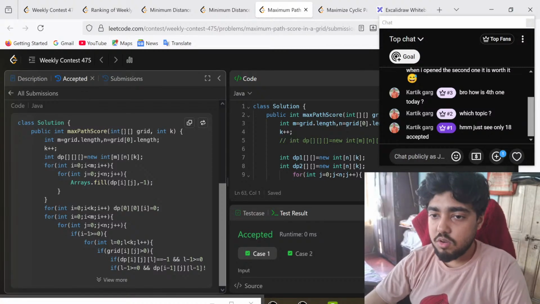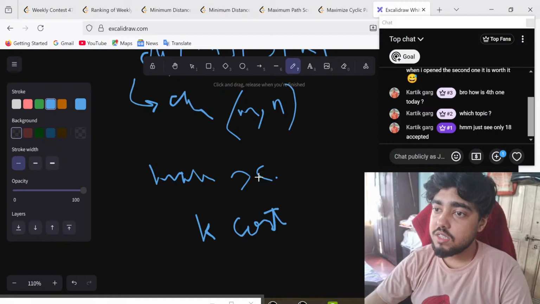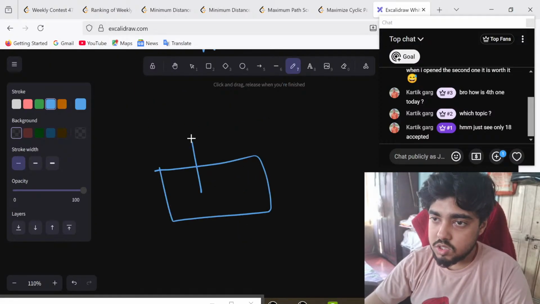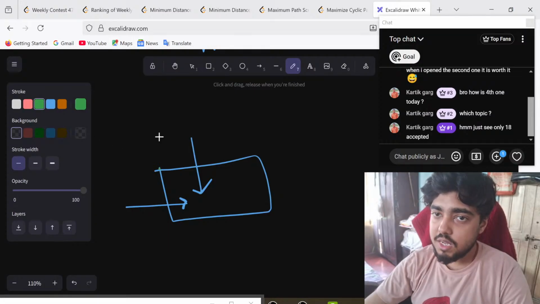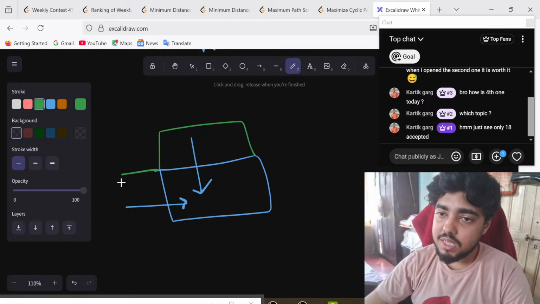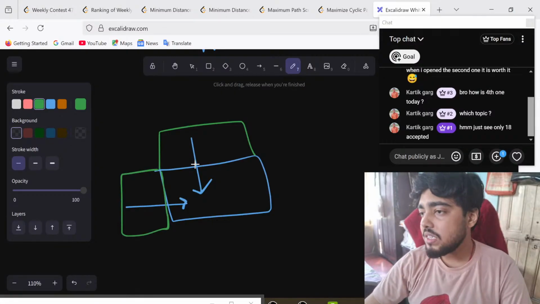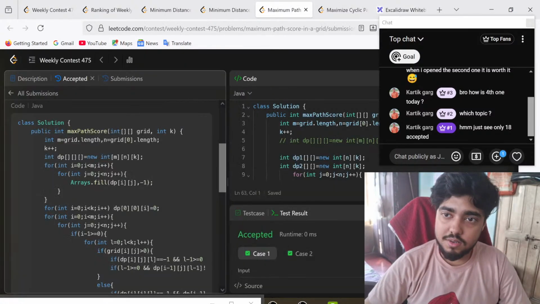Now I traverse through the whole thing. I check if i minus 1 is greater than or equal to 0. What does it mean? Let's say I'm at a cell. It can go down or right. We know that. So if it is going down, it means it is derived from the cell just above it. If it is coming towards the right, it means it is derived from the cell just to the left of it. Correct? So the above is i minus 1 comma j, and the left of it is i comma j minus 1. Correct?